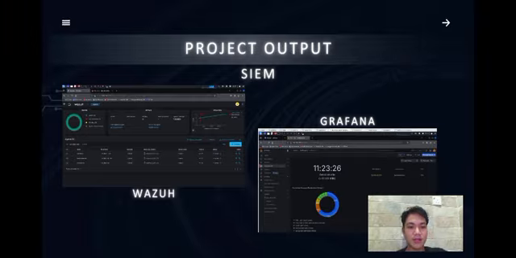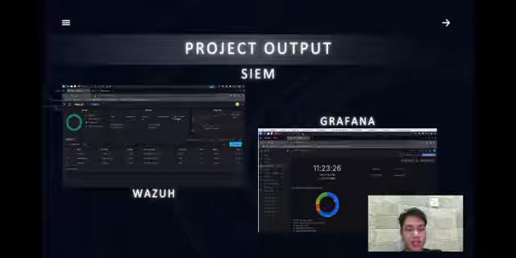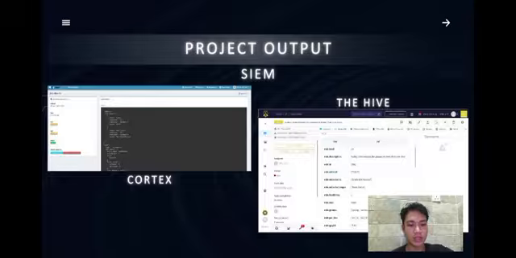I will explain about SIEM. Here we use Wazuh, Grafana, TheHive, and Cortex. We have added agents, namely the web server, database server, and proxy server, and use Grafana for attack visualization. Next, we use TheHive to handle the attack, and it will be forwarded to Cortex for malware analysis.